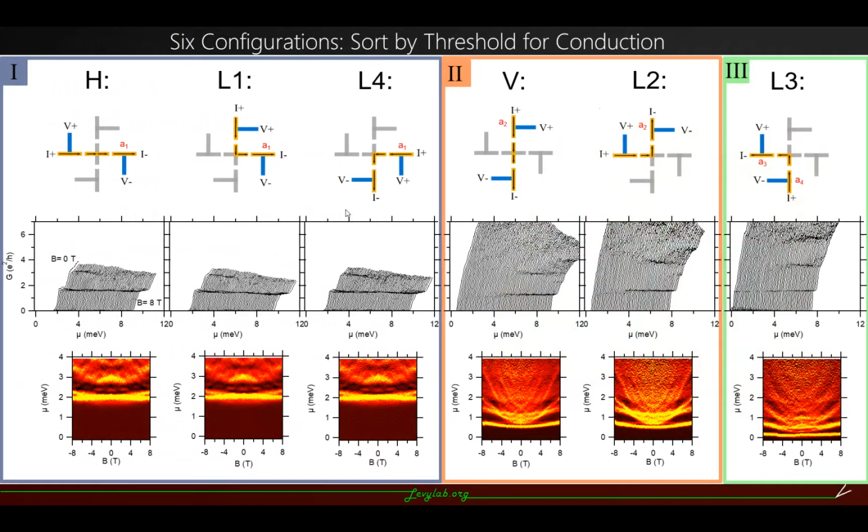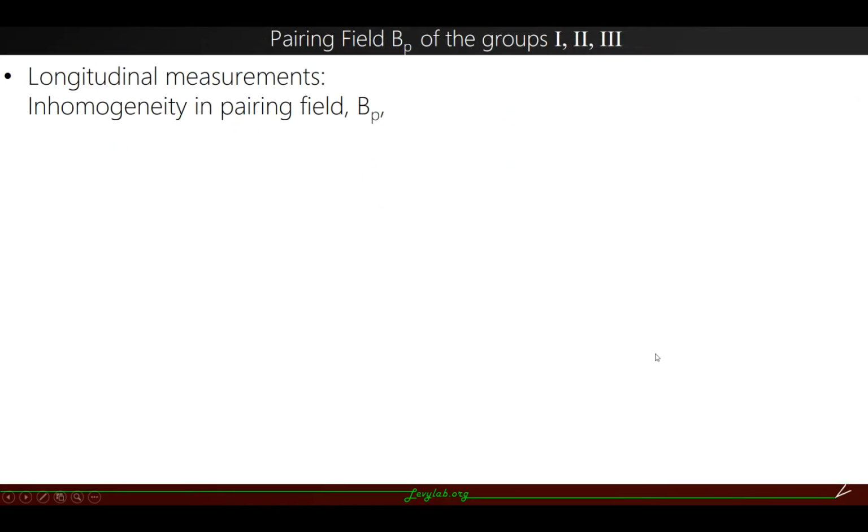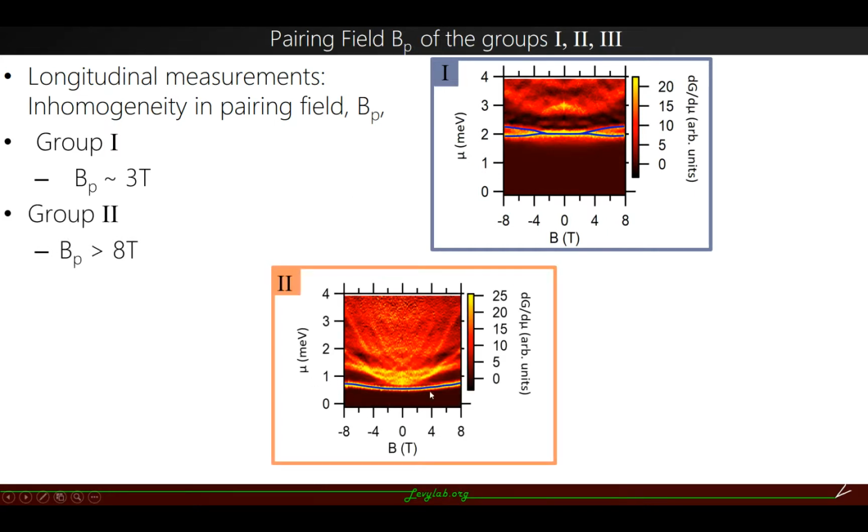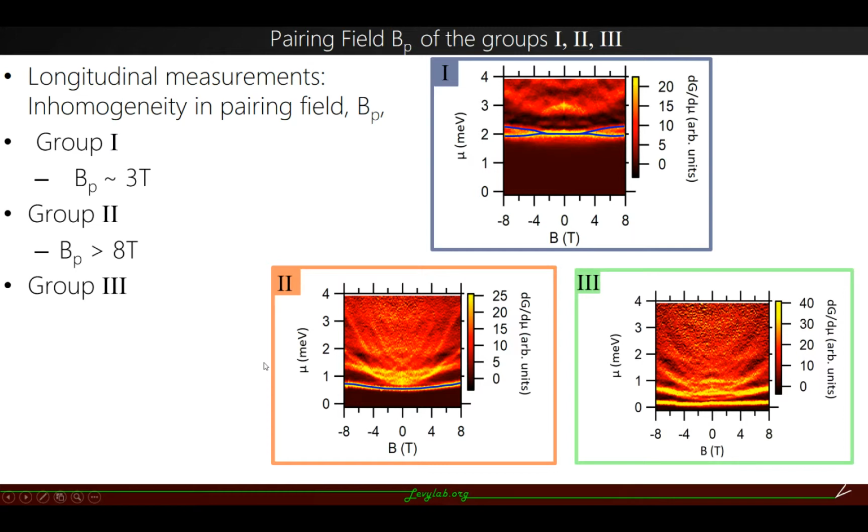We first look at the longitudinal measurements. These are the 6 configurations in a nanocross, and we can group them into 3 sections on the basis of the distinct transconductance spectra. What is very interesting is that there is an inhomogeneity observed in the pairing field for each group. For group 1, the pairing field is around 3 Tesla. For group 2, it is greater than 8 Tesla. And for group 3 also, it is greater than 8 Tesla. So we do observe electron pairing without superconductivity, and we see an inhomogeneity in the pairing field.